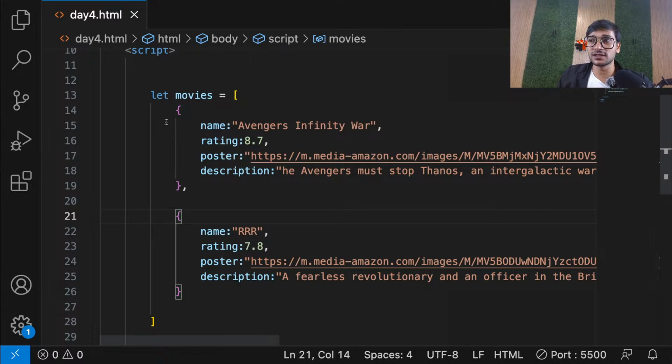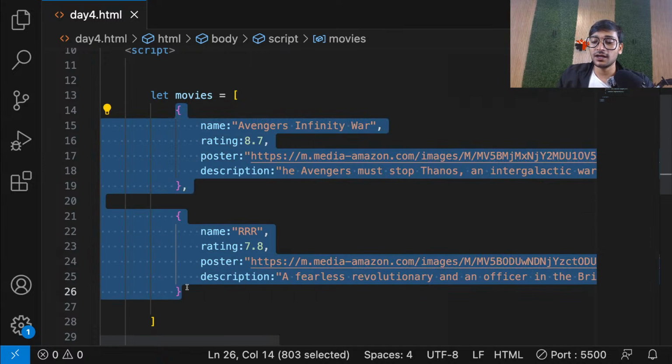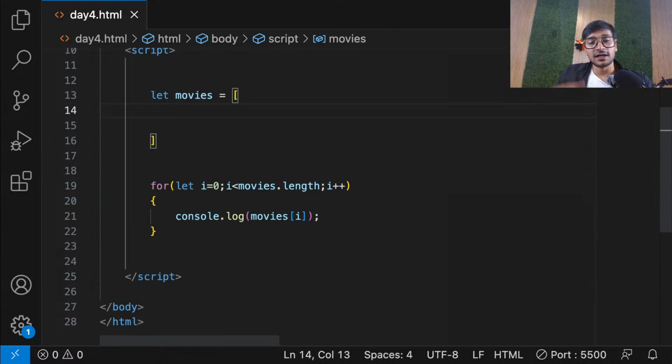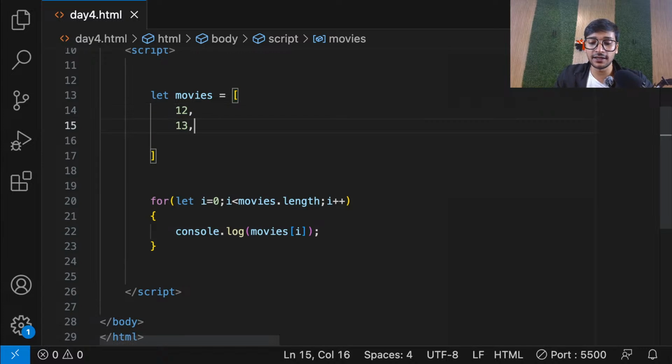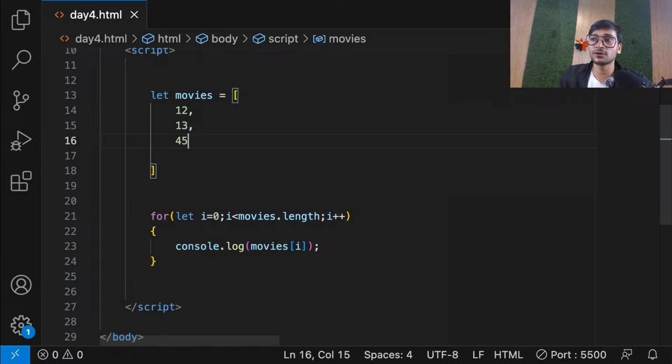See, guys, what I'm trying to say is, this is an array. Yes, I'm explaining again. Don't worry. I know it's a tough topic to understand at first, but don't worry. I'll explain to you. See, this is an array. So guys, I can store multiple data, right? Like 12, 13, 45. So now, guys, in this array, I have 3 elements. So what I'm trying to say is, this array can hold numbers. So guys, I have 3 numbers. I know this is on the 0th index, this is on the first index, this is on the second index.